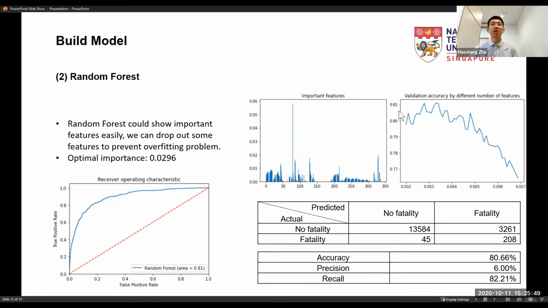And here is a plot of validation accuracy by different numbers of features. And after the optimizing, we can see the optimal importance is 0.000028. So if we use this importance, we can get the accuracy of the model after optimizing. And the ROC area is 0.81 for our random forest.